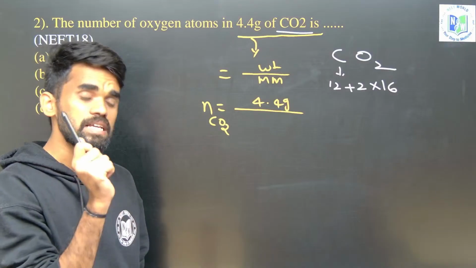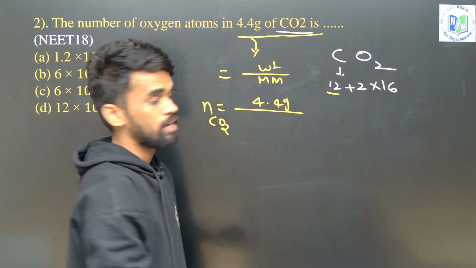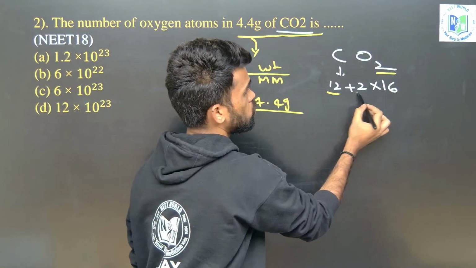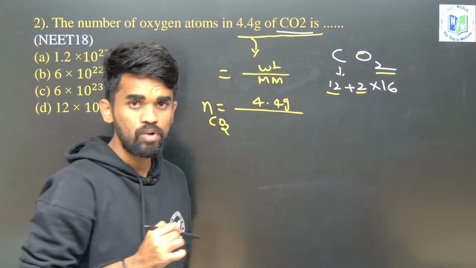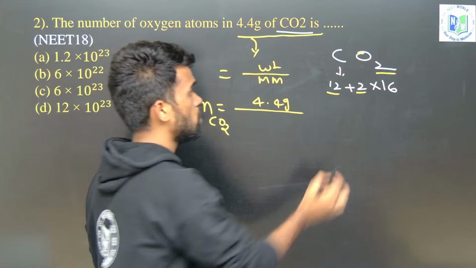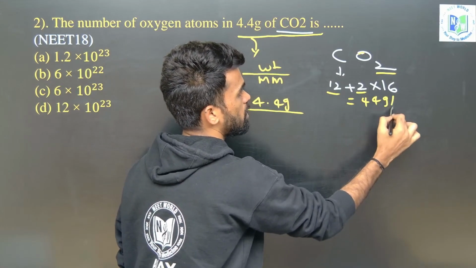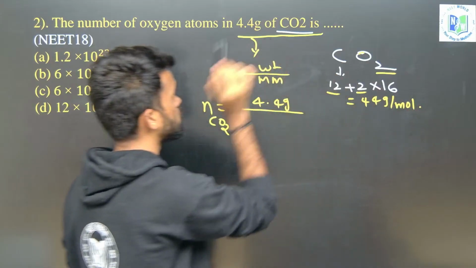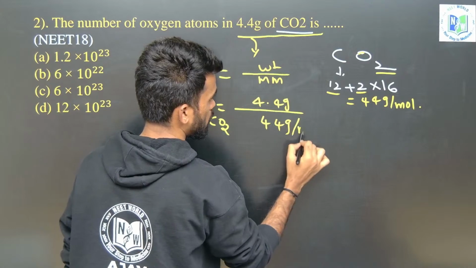So it means it has 6 protons and 6 neutrons. So 6 plus 6 it will become 12, right? And 2 oxygen atoms. So 2 I have written here. And what is the atomic number of oxygen? 8. So 8 protons, 8 neutrons. So total 16. So 2 into 16. Like that I have taken, it will become 44 gram per mole. This is the molar mass of this CO2, you can say. Okay. So here you can say 44 gram per mole.